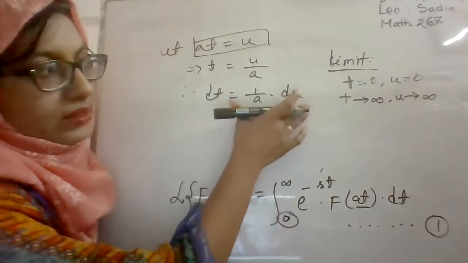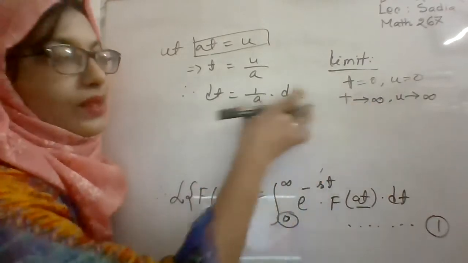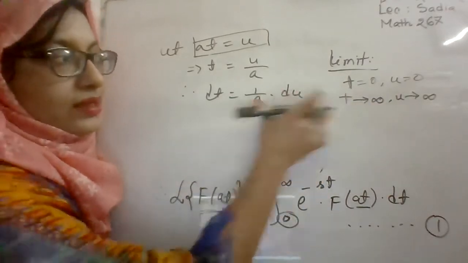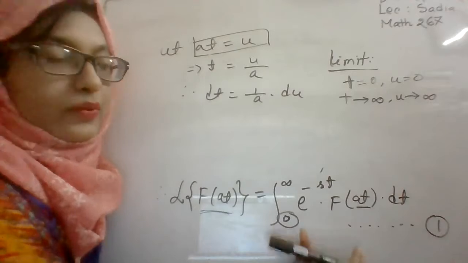Now we will use these results in our equation number 1.